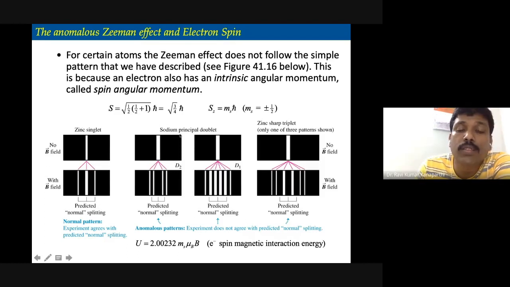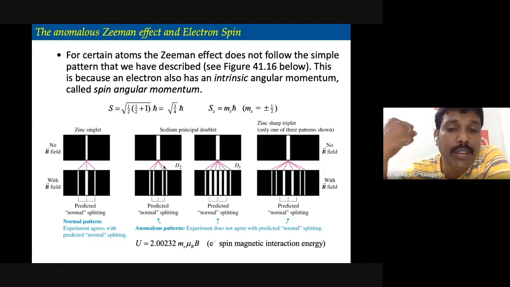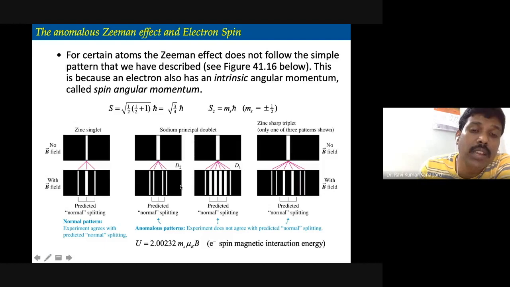Similarly, sodium, when it is passed through a very strong magnetic field, shows splitting of the energy levels. This shows that in the absence of a magnetic field, there is no splitting. The beams are the same.